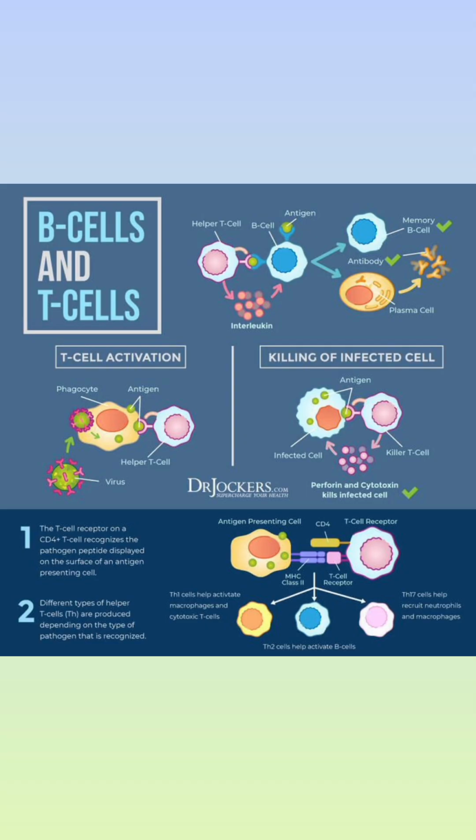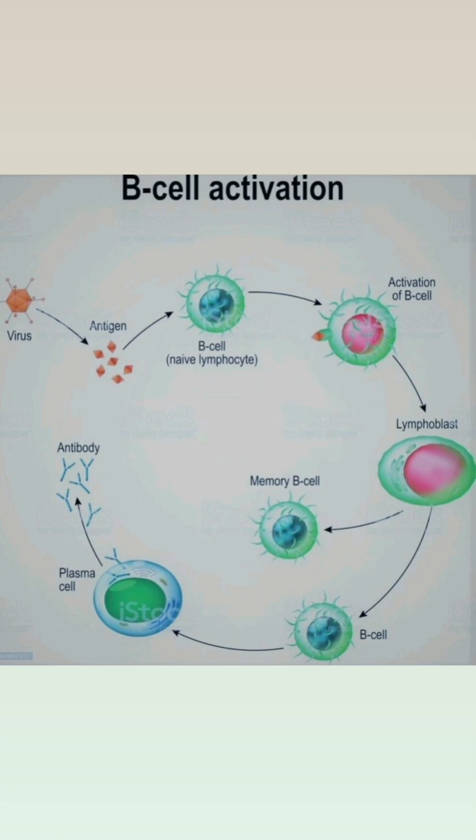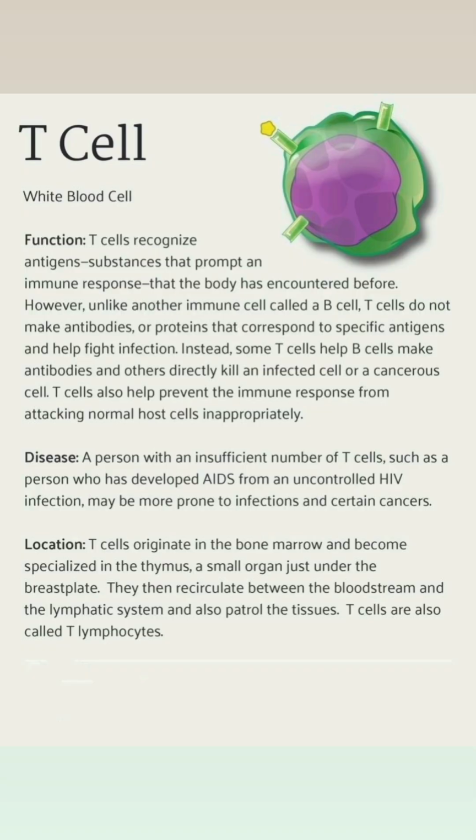These plasma cells produce antibodies, and antibodies will kill the pathogen. So B cells are responsible for killing the pathogen, not directly but by producing antibodies. It is known as humoral immunity. And T cells directly kill the pathogen, which is known as cell mediated immunity.